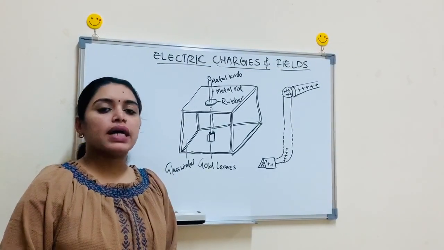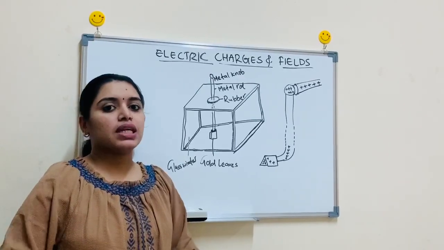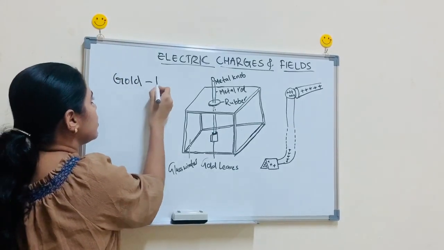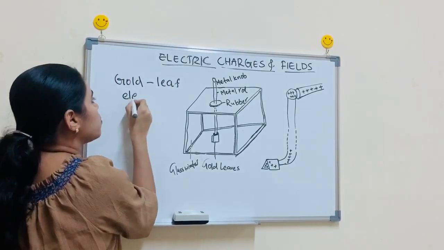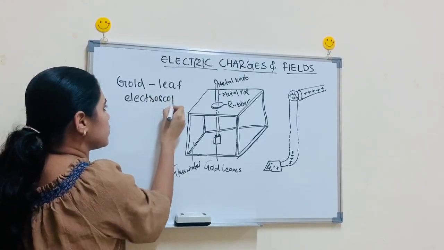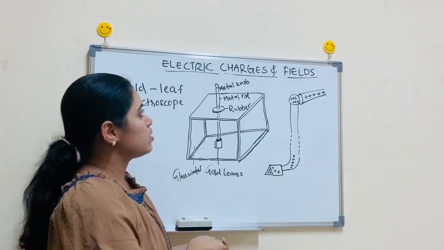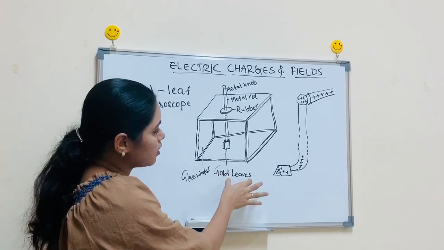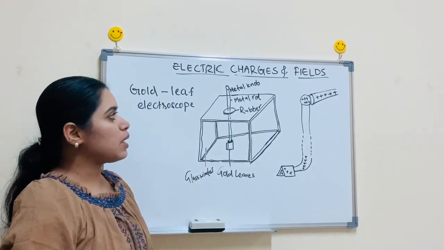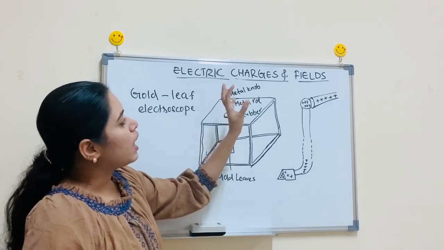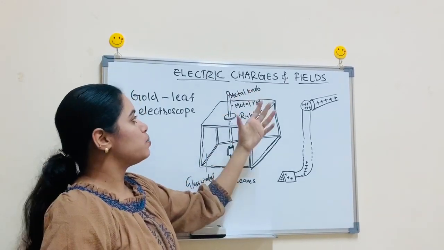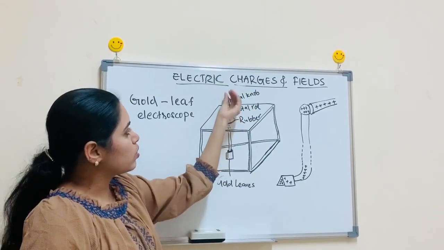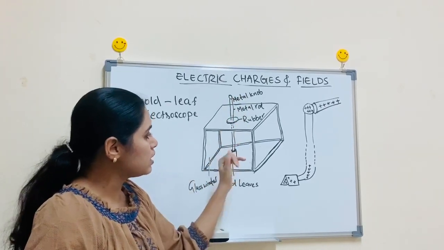Now we are talking about another apparatus, or a small experiment, that is given in your textbook. This is the gold leaf electroscope. The apparatus consists of a metal knob, a metal rod, rubber, and this is a glass window, and these are gold leaves. Now we can check how this apparatus works. Suppose an object which is electrically charged touches this metal knob, then those electrons, or those charges, will flow towards the gold leaves.